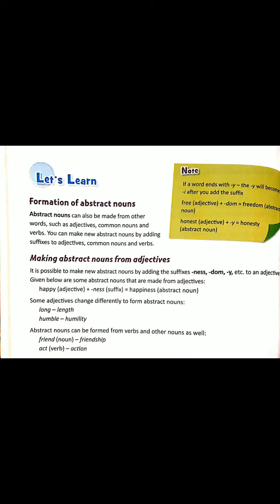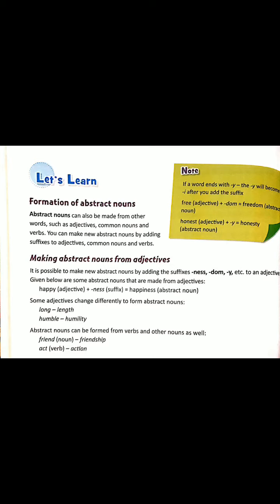We'll try to understand it with the help of an example. Here, happy is an adjective. When I add ness as a suffix to happy, it will become happiness. So now happiness is a feeling, it's an emotion, so happiness is an abstract noun now.